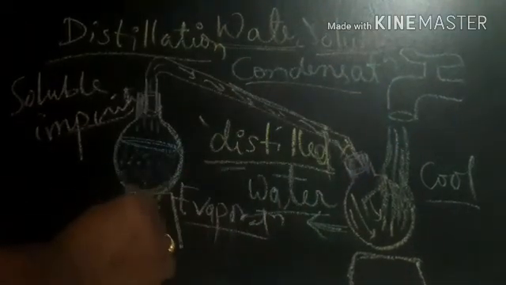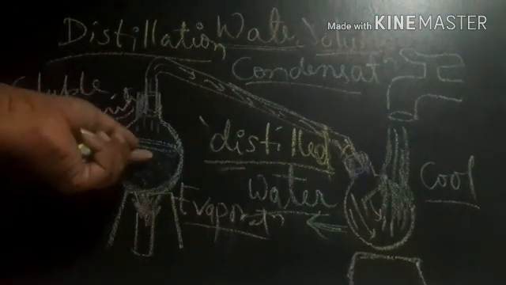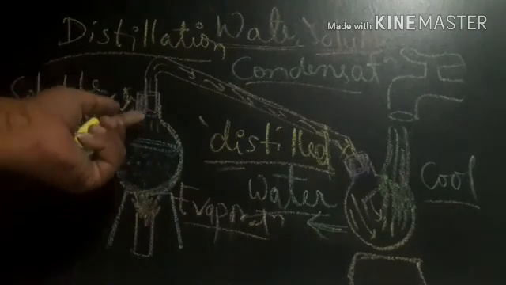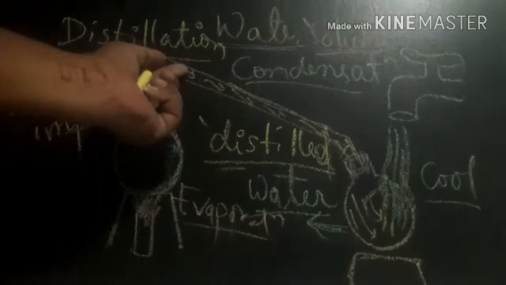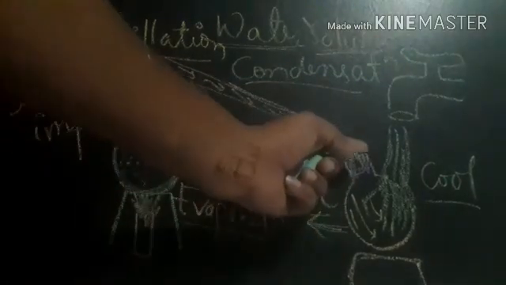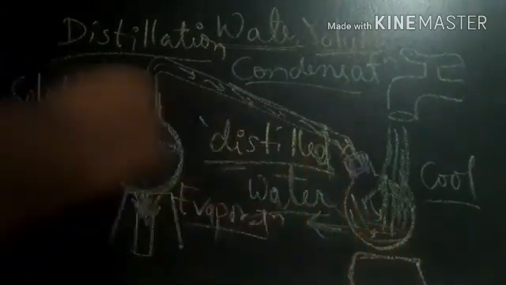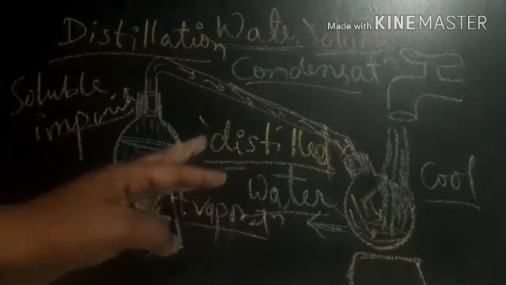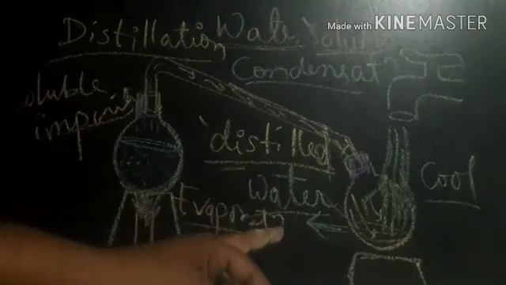In evaporation we boil the water and it becomes vapor, and these vapors enter the delivery tube, and upon condensation, meaning cooling down, they convert into water. This water is called distilled water, a very pure form of water.